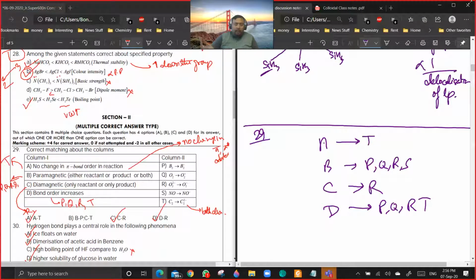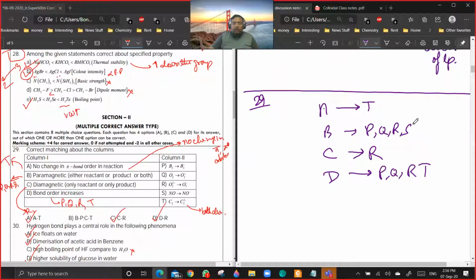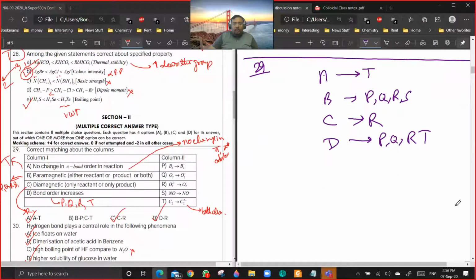You see, A means there is no change in the pi bond order in the reaction. If you look at C2 going to C2 minus, can you write the configuration of C2? Okay, the C2 configuration will be something like KK. KK means sigma 1s and sigma 1s star.